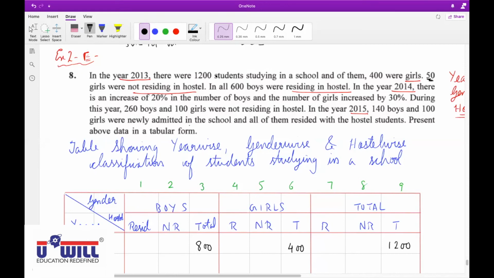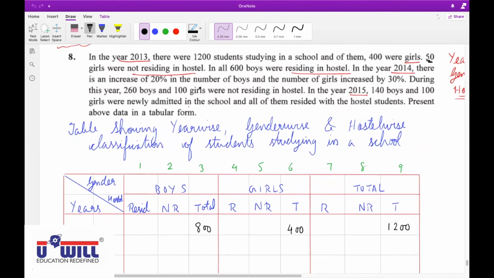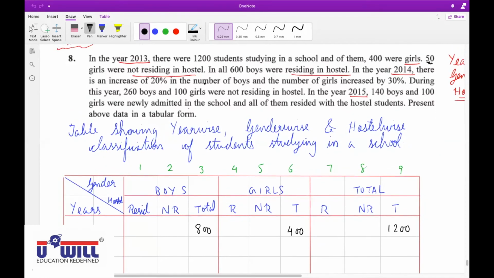Where should I write 50? 50 girls were not residing in hostel. Tell me where to write it, 1A, 2A, 3A, 4A, 5A. Sir, in the not residing column, 5A. Yes, 5A. What else can we get from this immediately?